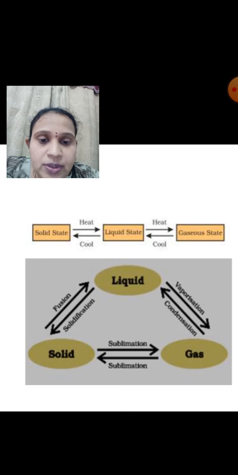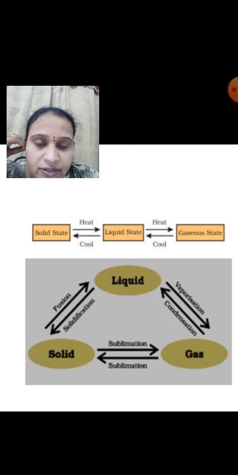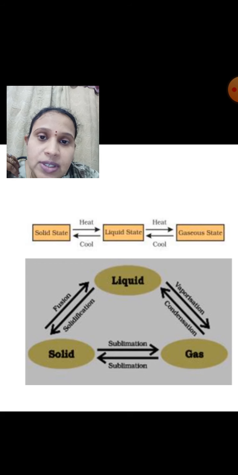Again if you observe the second diagram, if a solid converts into liquid, this process is known as fusion. If liquid on cooling converts into solid, that is known as solidification. Next, if liquid on heating converts into gaseous state, this process is known as vaporization.